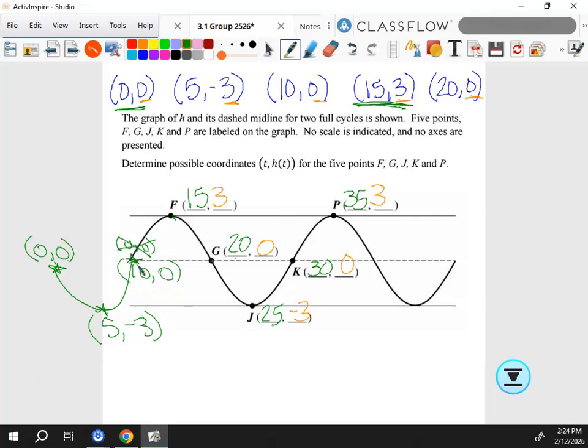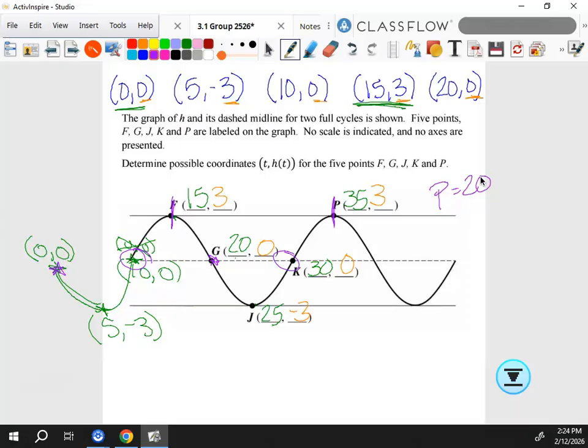So now let me ask you this. On this particular one, what is the period? What do you think the period is? The period is the x values before the pattern repeats. This just keeps repeating? I don't think so. Look, okay, stop yelling numbers at me for a minute. Okay, so I could start here and then end here, or I could start here and end here, or I could start here and end here. So the period would be 20. Okay? We okay with all that so far?